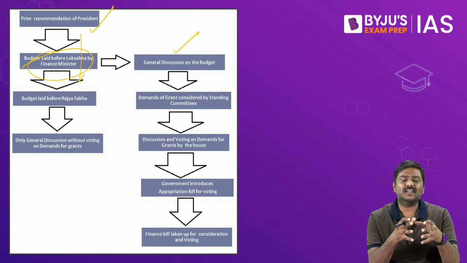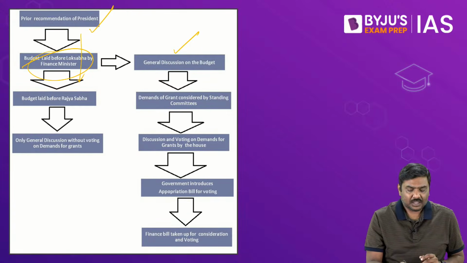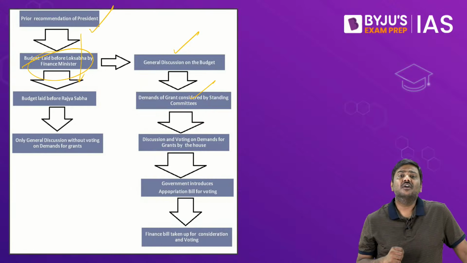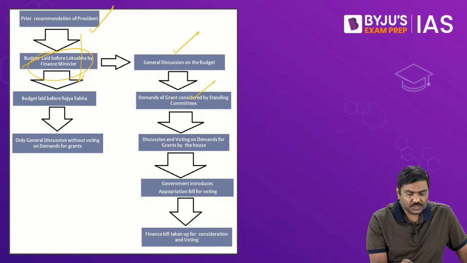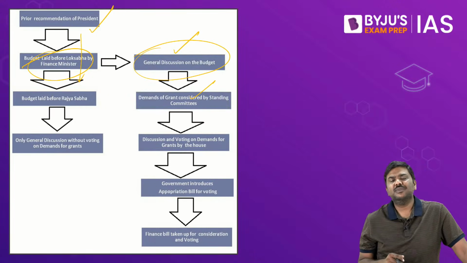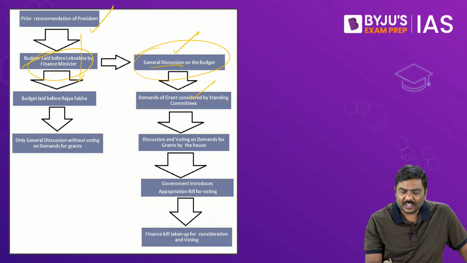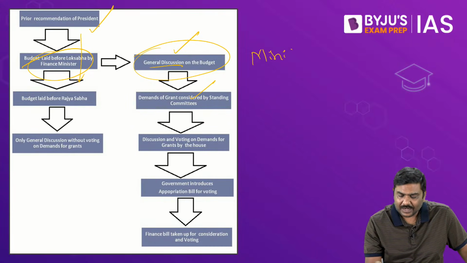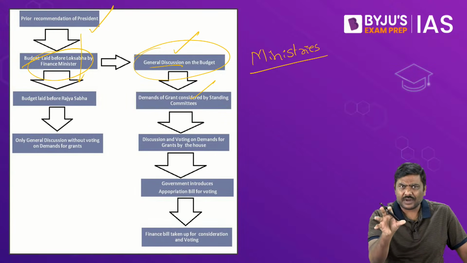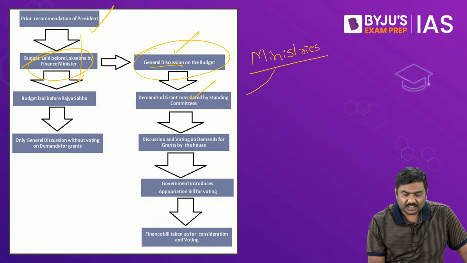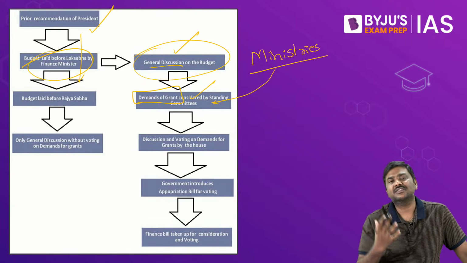Generally, the government is the decider over how many days the discussion has to happen, for how many days the standing committees will be given the time, for how many days the voting will take place, etc. The decisions are taken by the government. So for the next couple of days, 2 or 3 days, there is a general discussion over the budget. The concept of general discussion is whenever the ministries submit their demands, I repeat, whenever the ministries submit their demands to the Ministry of Finance and funds are allocated, there is a technical term called demands for grants, DFG.